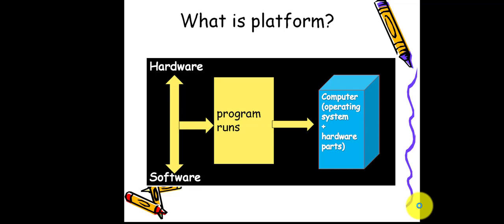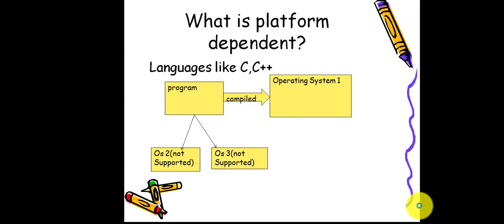And the software is the main operating system of our computer, that is Windows, Mac, Linux, etc. What is meant by a platform is the hardware or the software on which the program runs. It can be a hardware platform or a software platform where the program is run. The computer is also a platform, which is the combination of the software and hardware parts. You all know about the platform now, right?